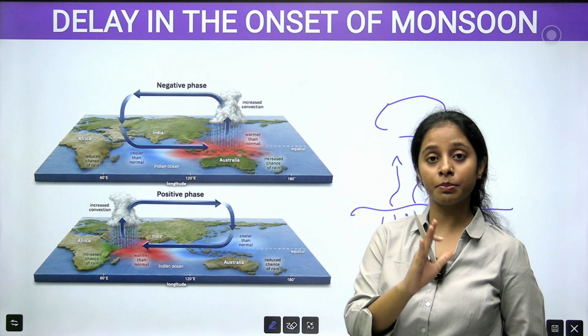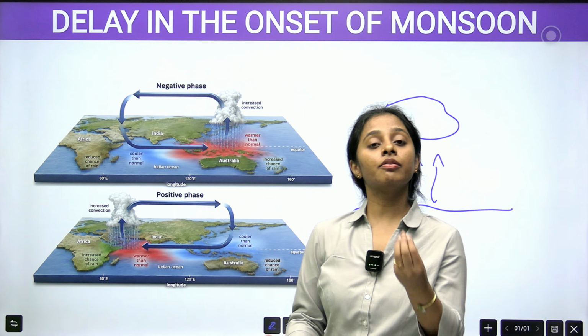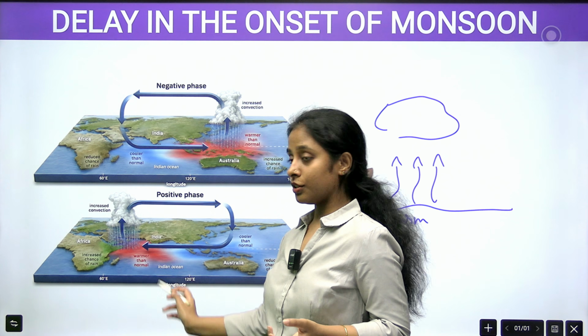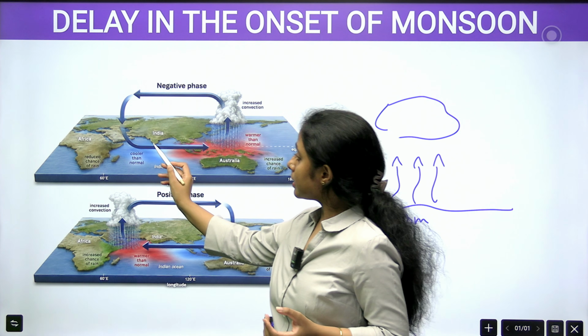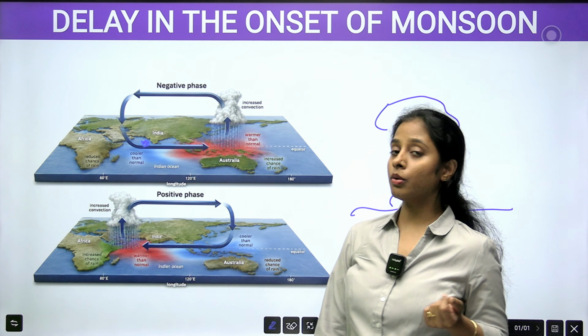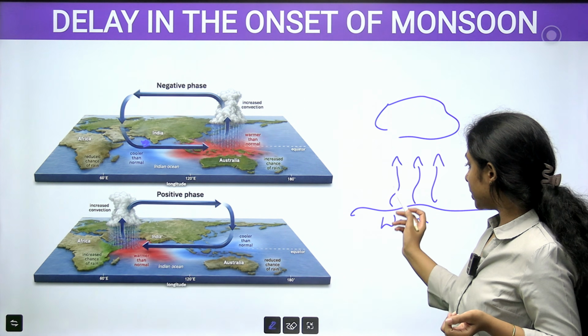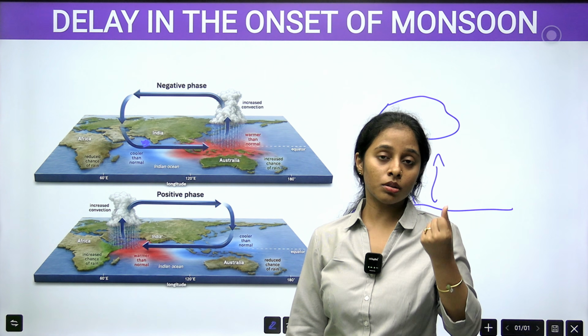When the Arabian Sea region and the Indian Ocean region are warmer, the rainfall will be higher in the Indian region. But in the negative phase, this entire region is not that warm. If the water is not warm, evaporation will be less, so the wind which carries moisture will also carry less.